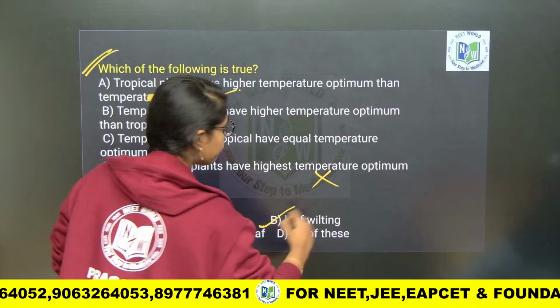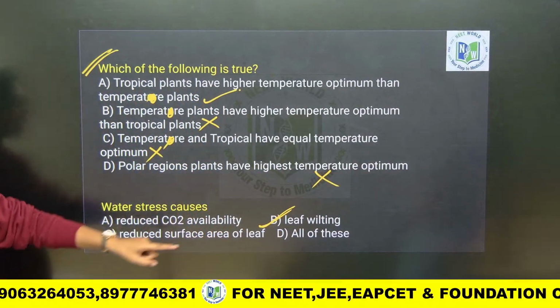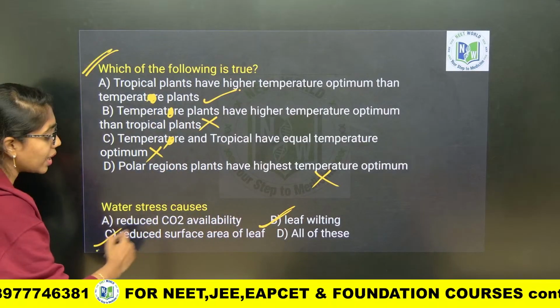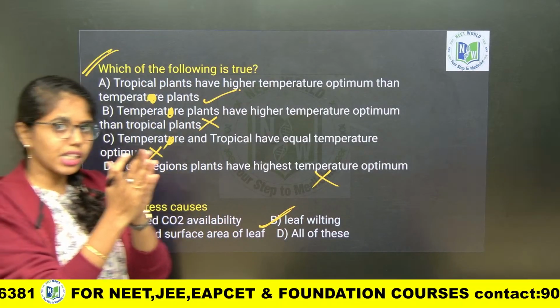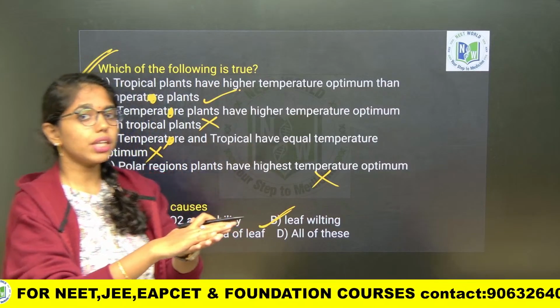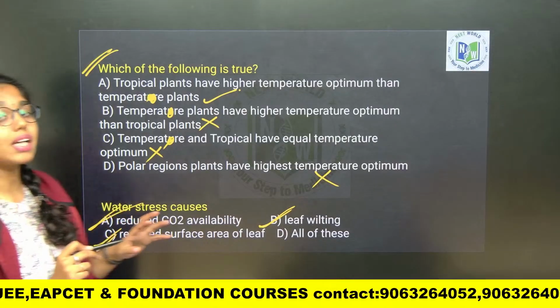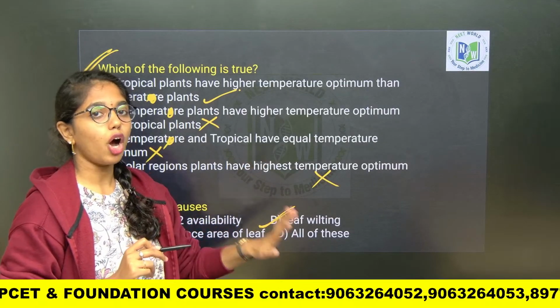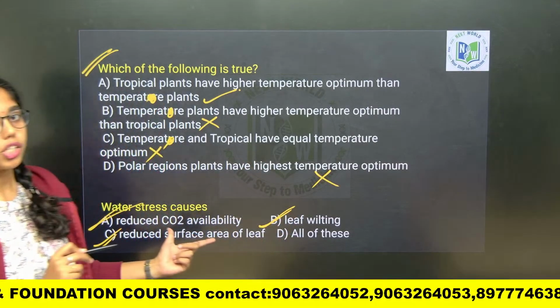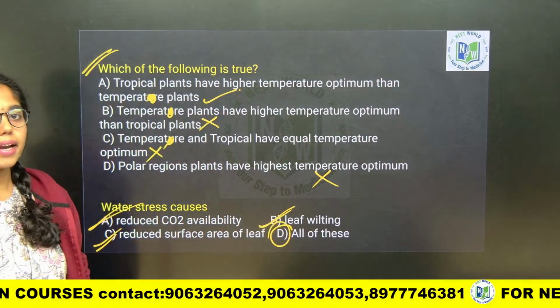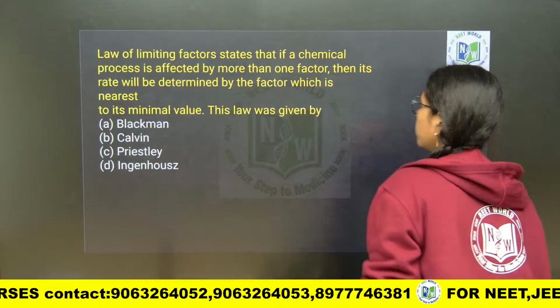Primarily leaf wilting. Second, reduction in the surface area. Once the leaf gets wilted, there will be reduction in the surface area, and this obviously leads to reduced carbon dioxide availability also. So all the three processes are affected, so our option here will be D. Clear, right ma? Next question you look into.